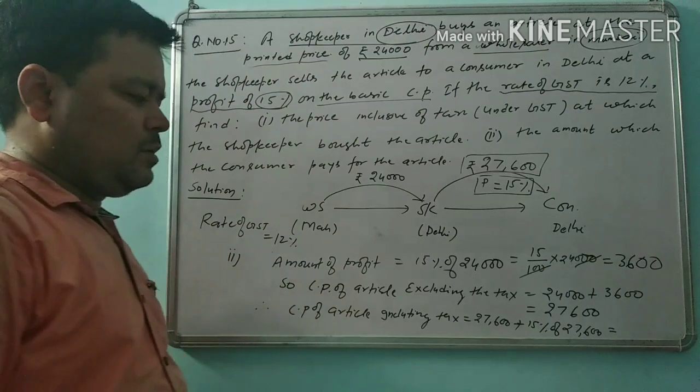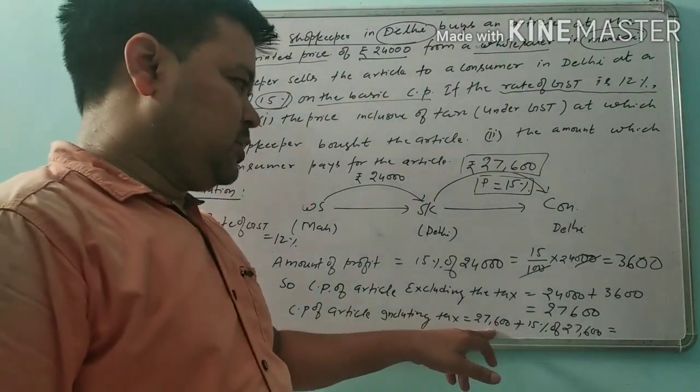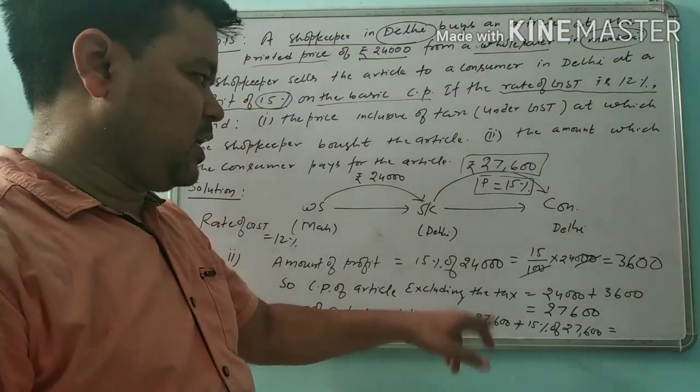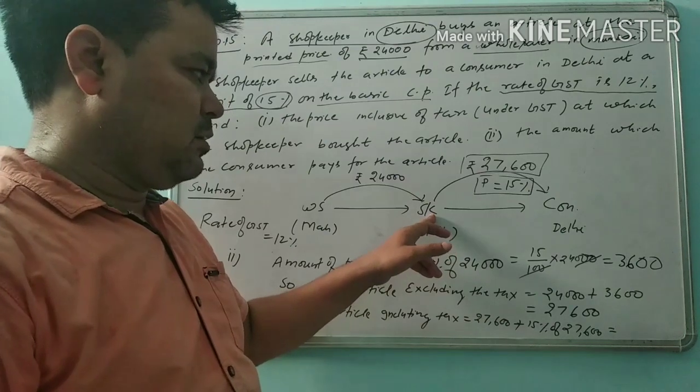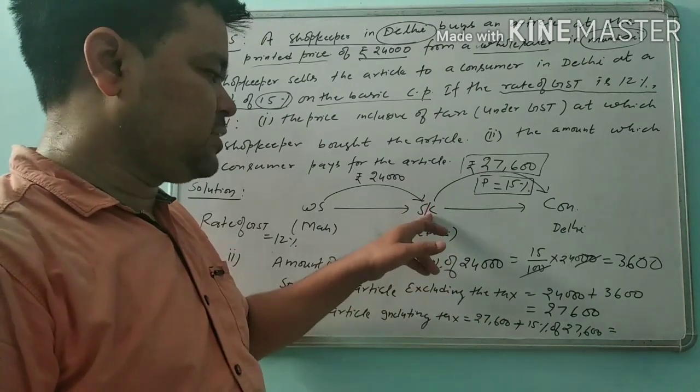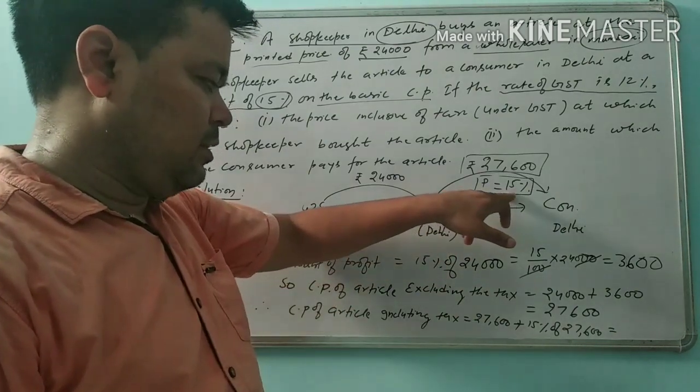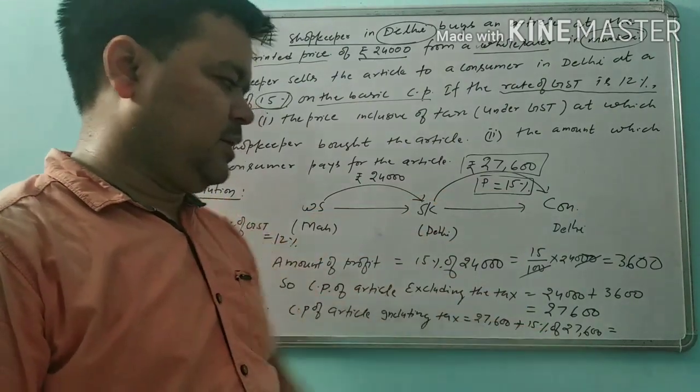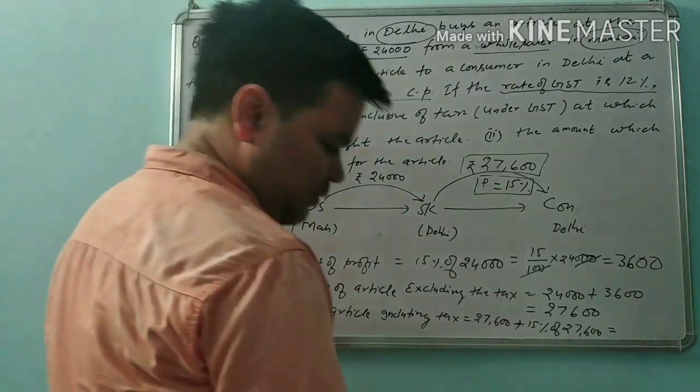Here 27,600 is the basic cost price of the article, which is the selling price of the shopkeeper including the profit, and this is the tax.